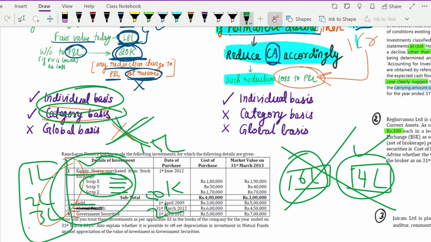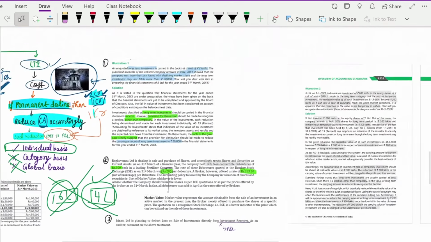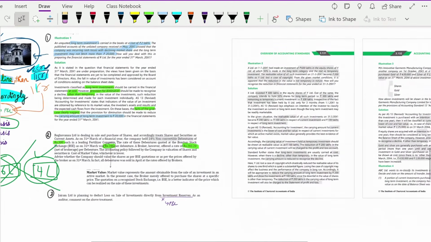In the case of long term investments, you can only do it on an individual basis, not on category basis or on global basis. Both you should not do. Okay, hope you understood this. So here we have a few examples.